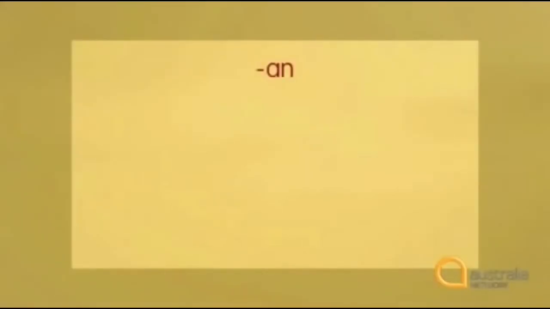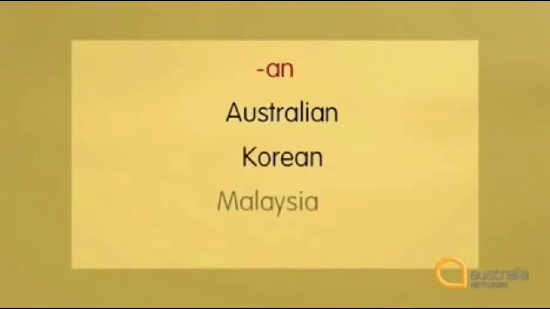To help you remember them, try grouping countries according to how the nationalities are formed. Notice that they're all spelt with capital letters. We have the AN group: Australia, Australian, Korea, Korean, Malaysia, Malaysian, Fiji, Fijian.